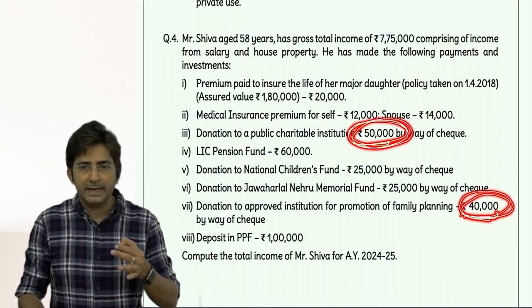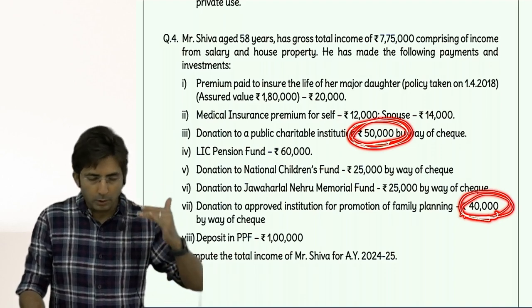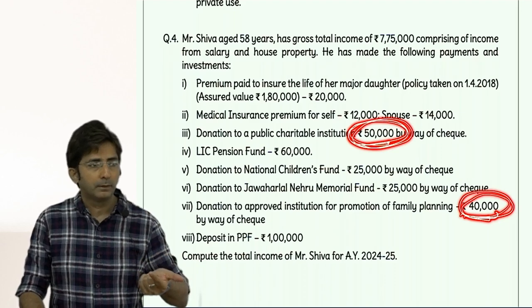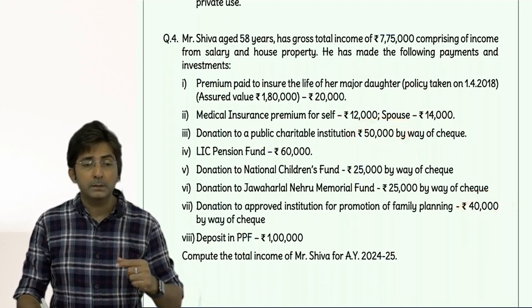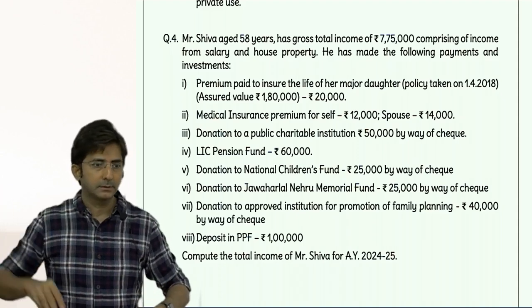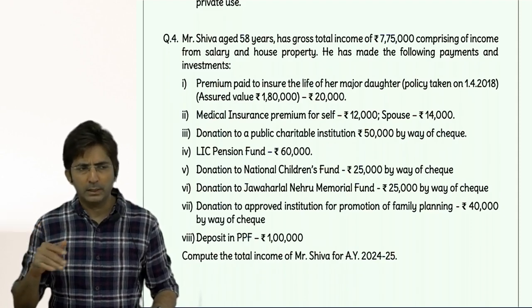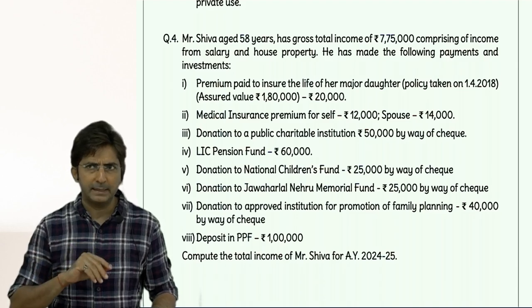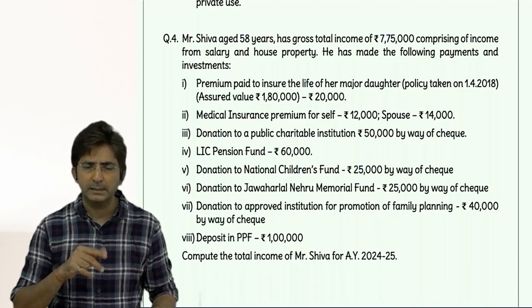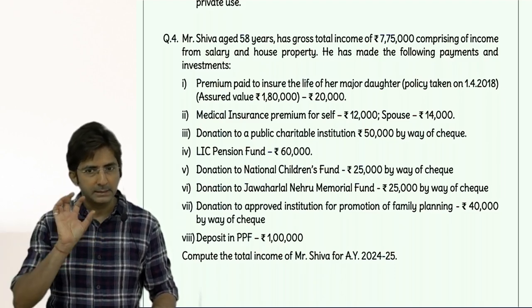Then H, M, T, these donations are not there, so it will be nil. So the total of FOCHMT is 90,000. Then compare with 10% of what? AGTI minus 3 items. But those 3 items are not there in the question. So whatever the AGTI is, 10% of that: 6 lakhs, 10% is 60,000. So 60,000 and 90,000, which is less? 60,000.